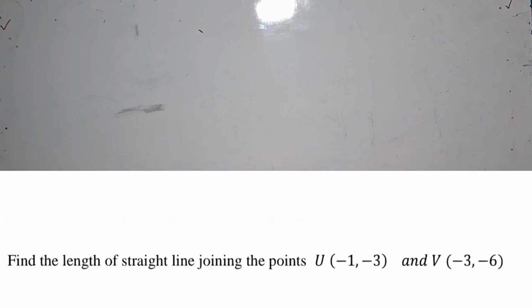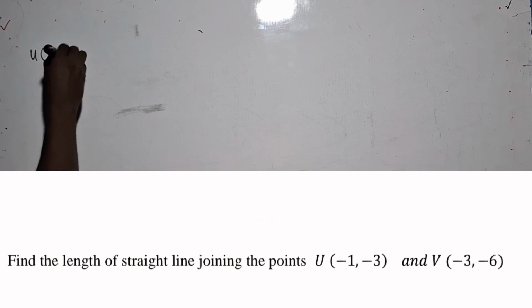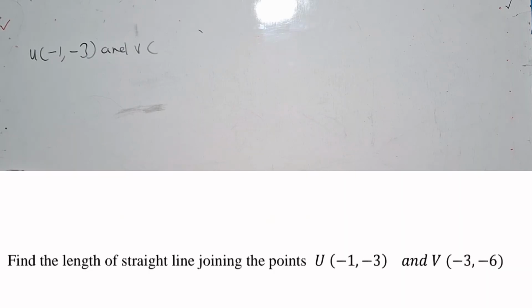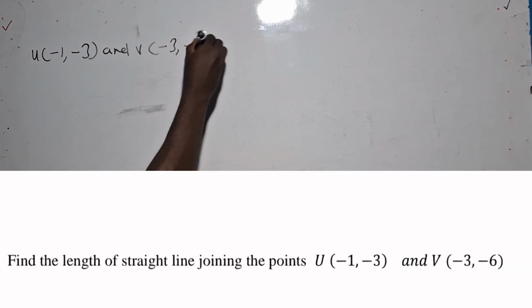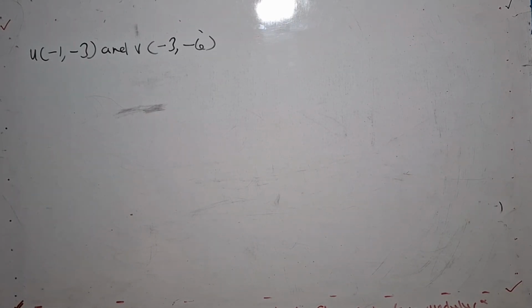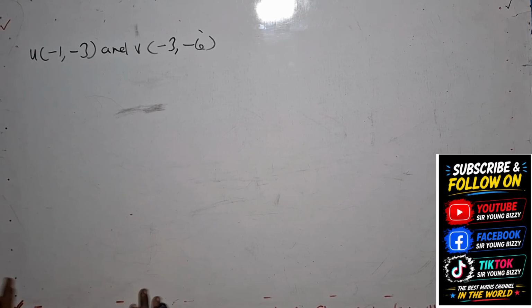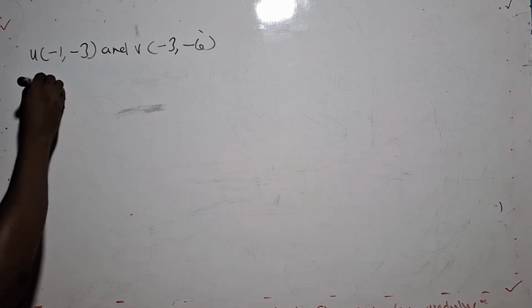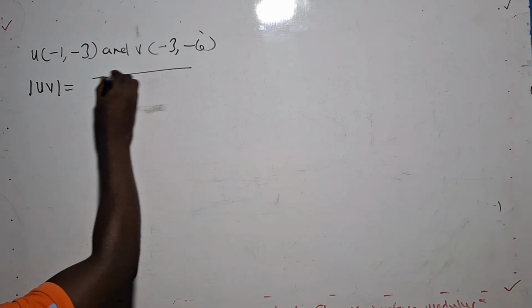It says find the length of the straight line joining the points U (negative 1, negative 3) and V (negative 3, negative 6). I chose this question because when it comes to negatives, they are normally tricky. So you have to take note of that. When it involves negatives, it's going to be simplified, so don't worry. So the length of UV, let's put the formula.